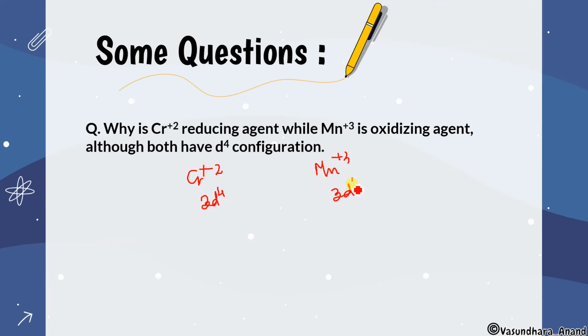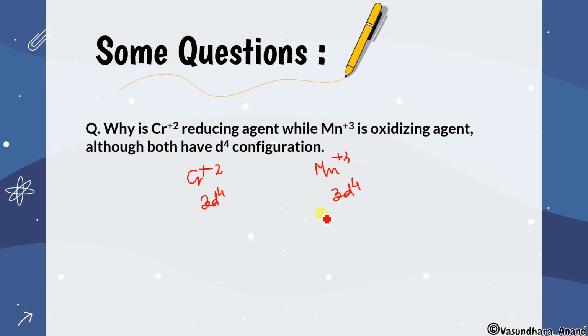The one thing you have to learn is that for chromium, 3d3 t2g stability is more stable than the 3d5 half-filled configuration, while for manganese the half-filled stability is more important than the t2g stability. Did you get that? Chromium wants to achieve t2g stability, while manganese wants to achieve half-filled stability.